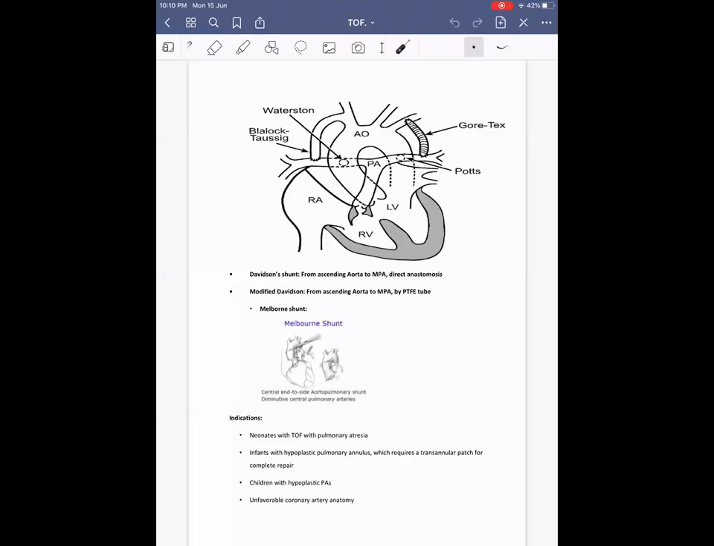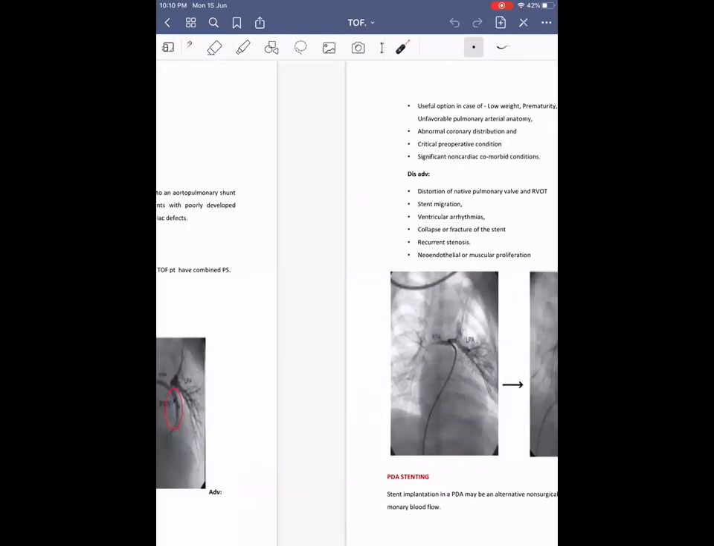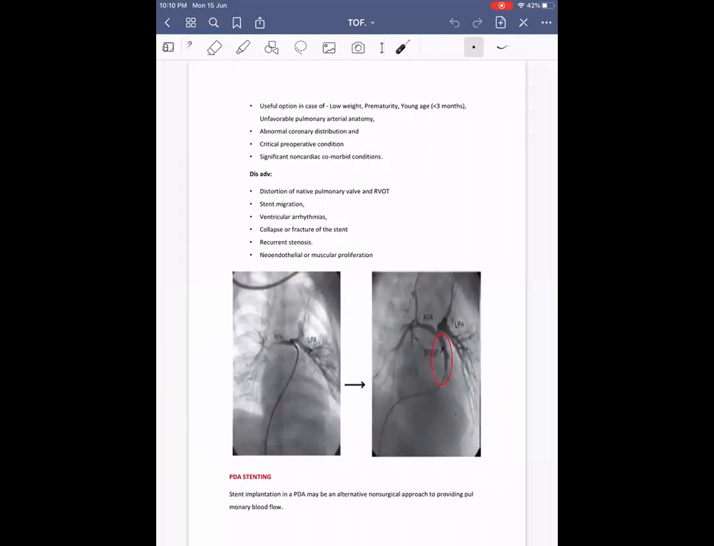Arun, one more thing: how early can we do the total corrective repair surgery? Total corrective repair. 3 months. Not before 3 months. Before 3 months, if the pulmonary arteries are of good size, we can, and the babies are also of adequate weight, I think they can do.